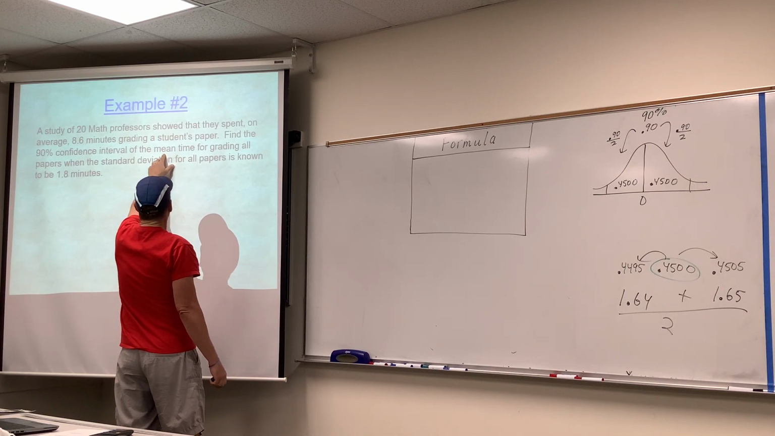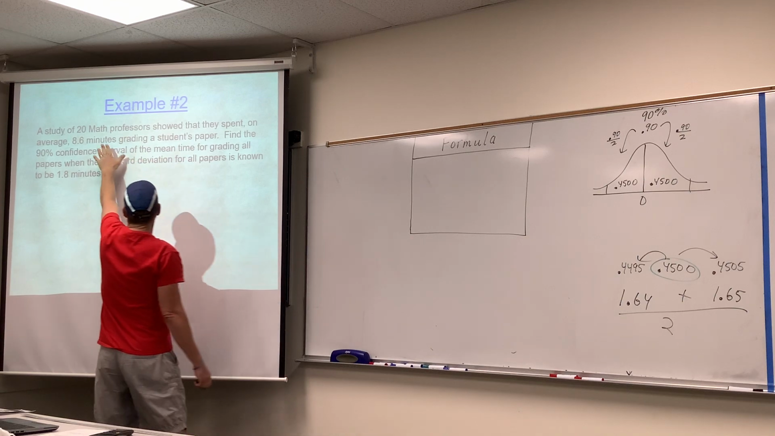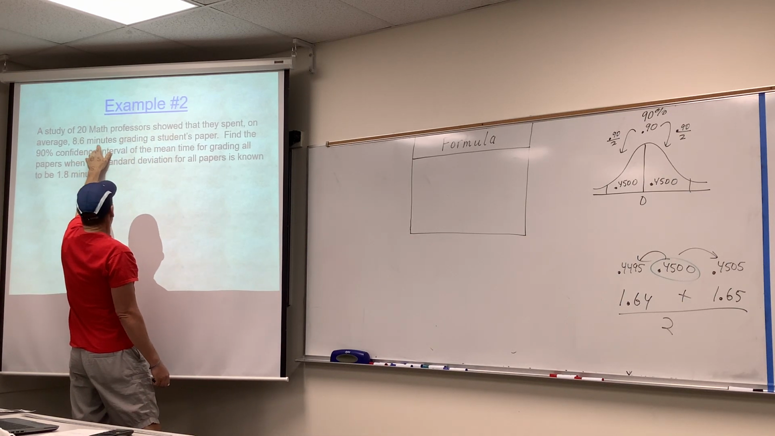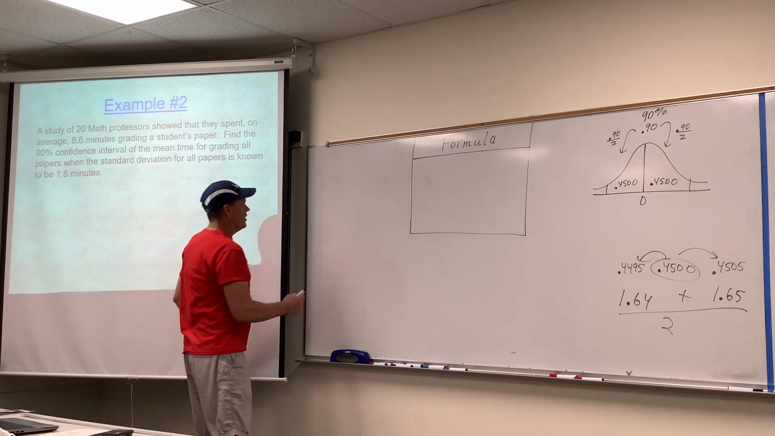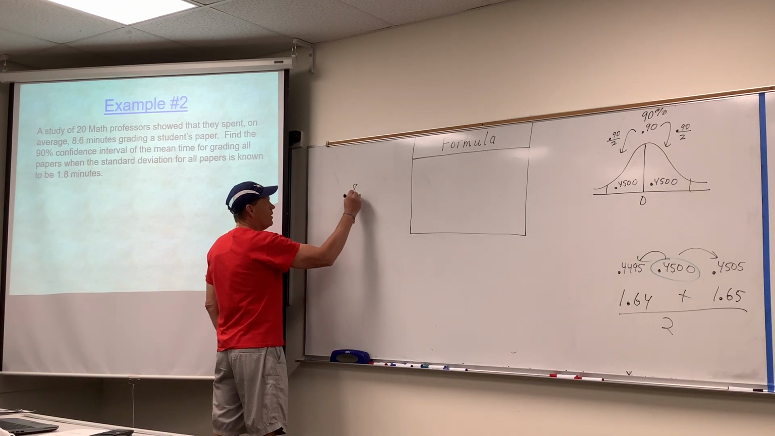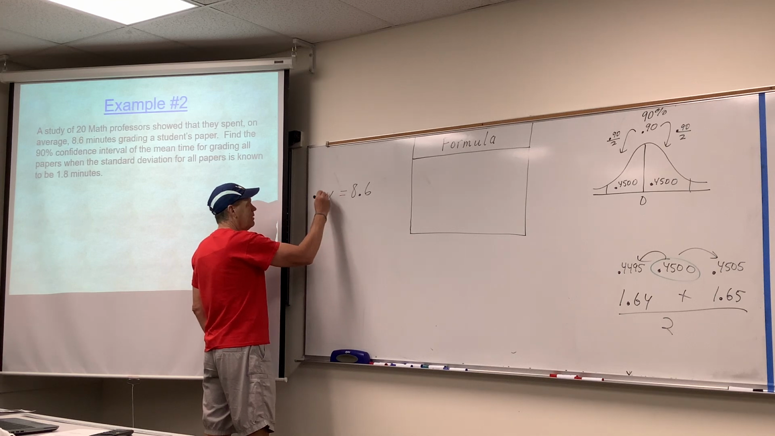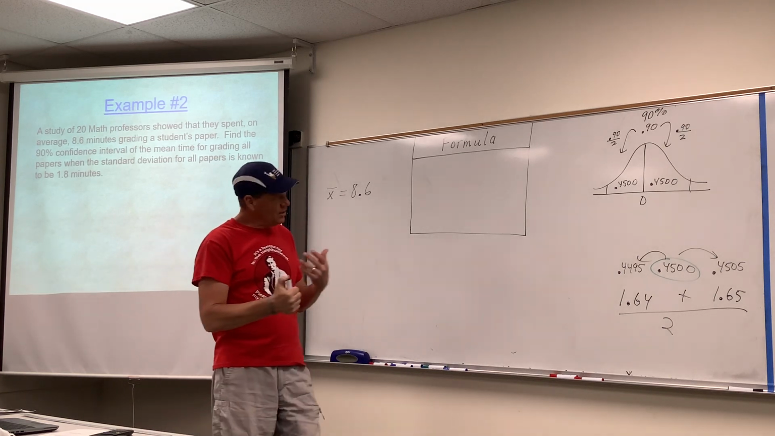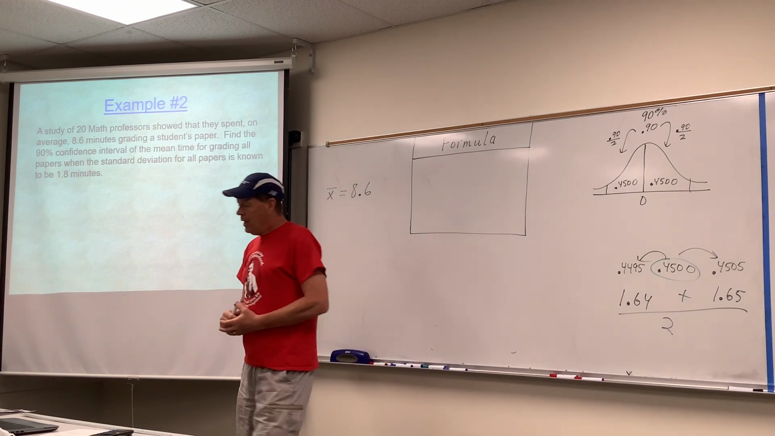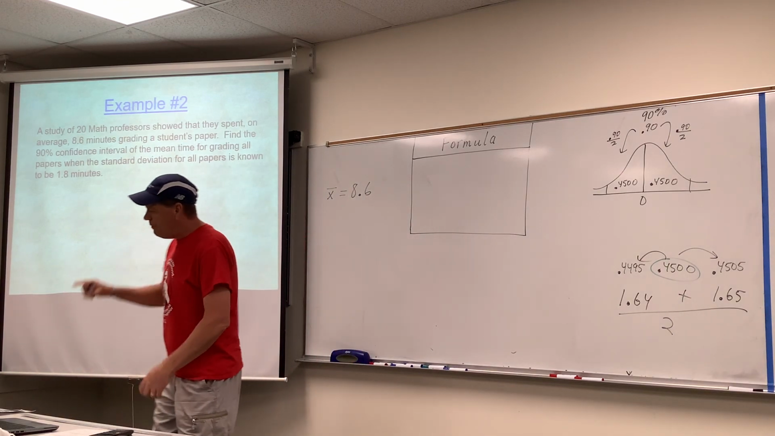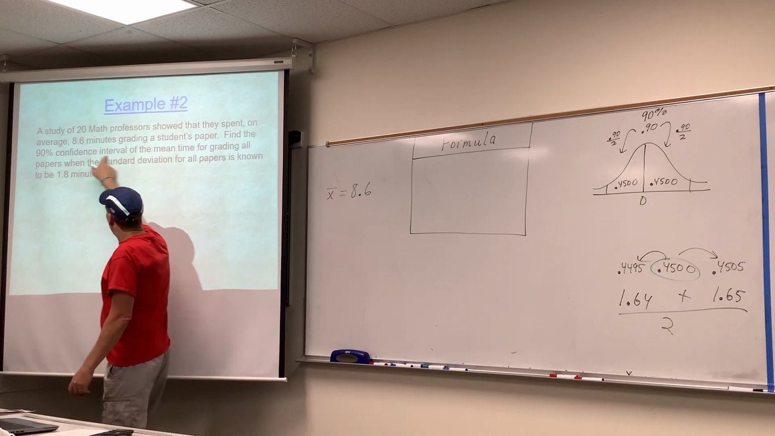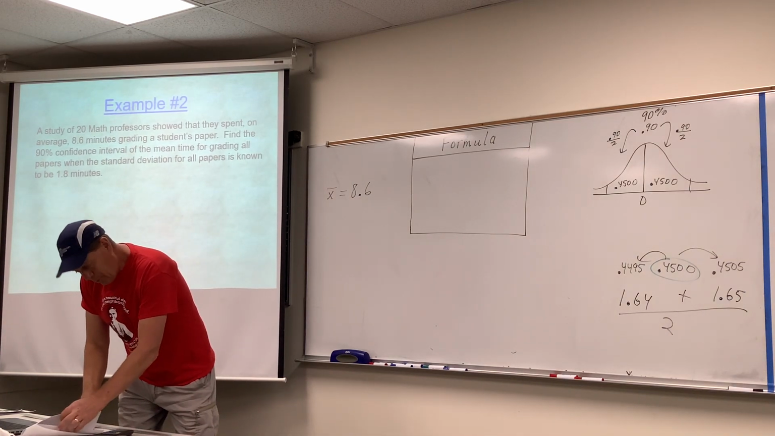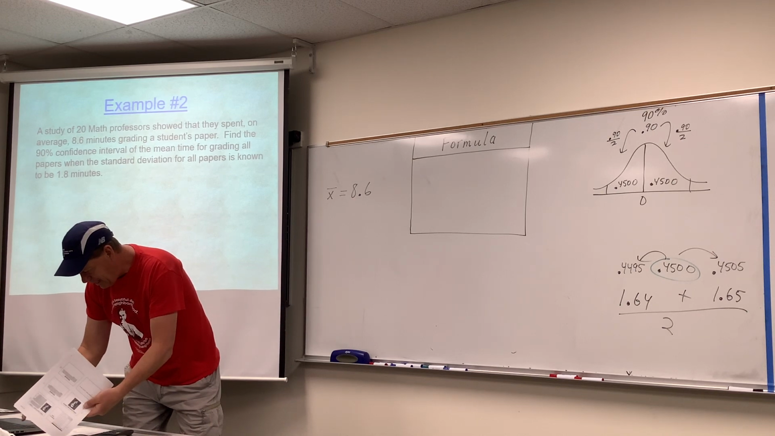Now it says here that in a study of 20 math professors, the average time it took to grade a paper is 8.6 minutes. I hope you would agree that that 8.6 minutes would be the mean of a sample, otherwise known as x bar. So that would be something we could identify here. If we're going to find a 90% confidence interval for a mean, then I would suggest you go to the handy dandy flow chart.